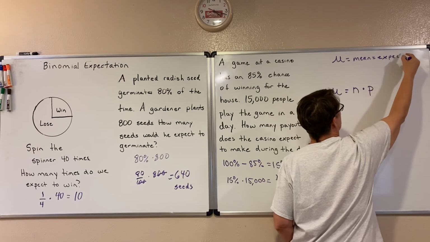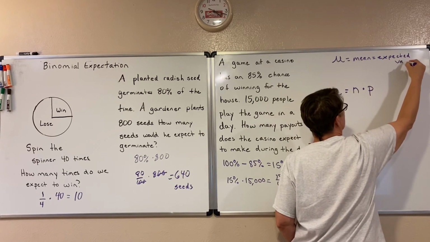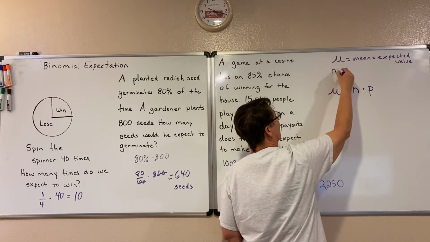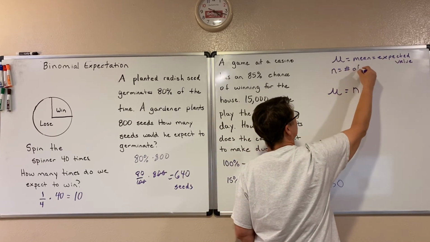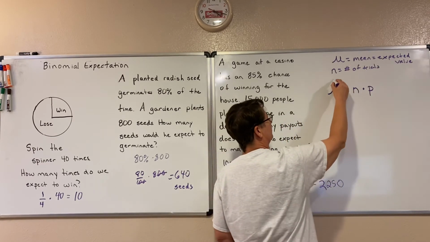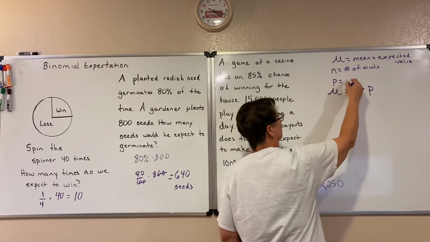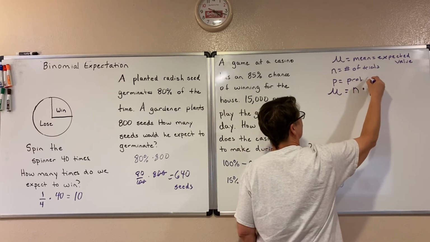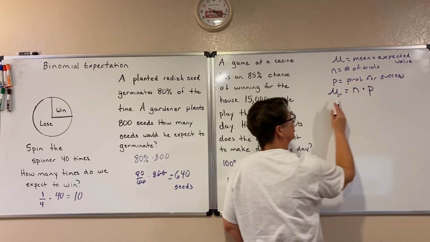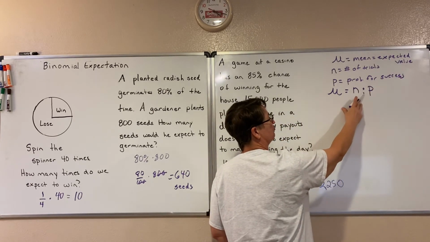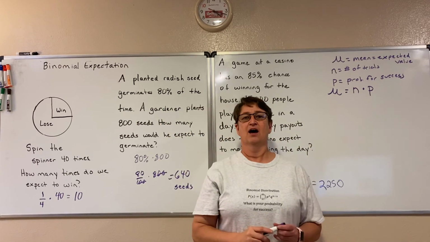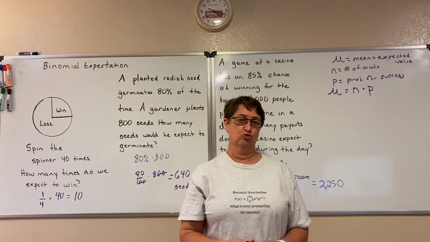That's also our symbol for expected value, because expected value is on average what we expect. And remember that n is the number of trials in a binomial, and then the p is the probability for success. So to find the expected value, we just do the number of trials times our probability, and that gives us our expected outcome, or on average what we should get.